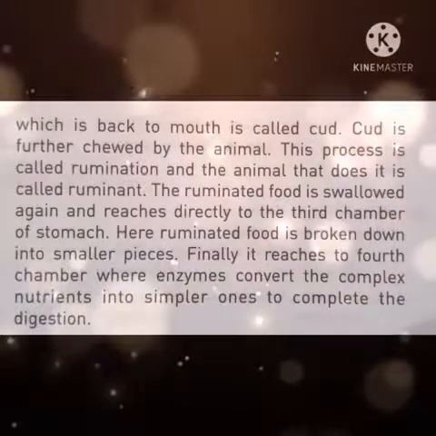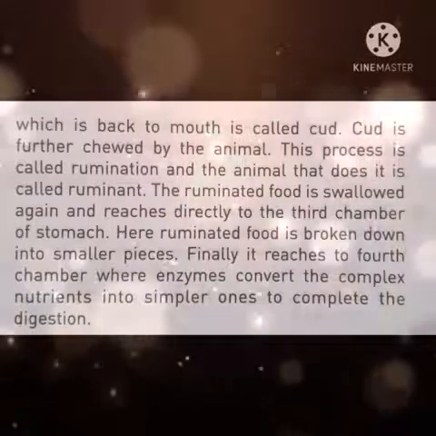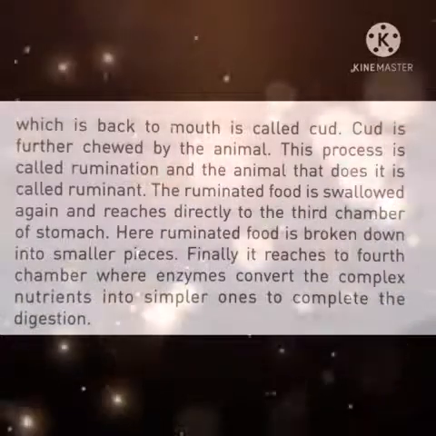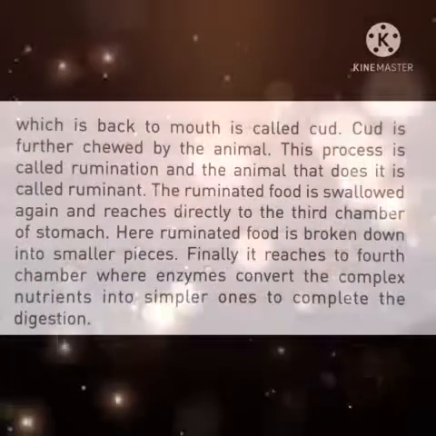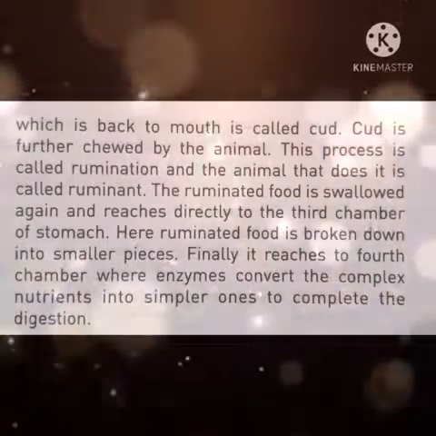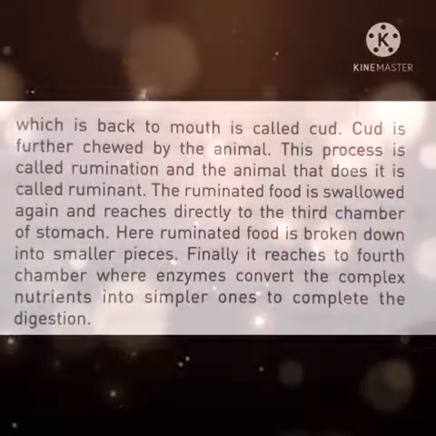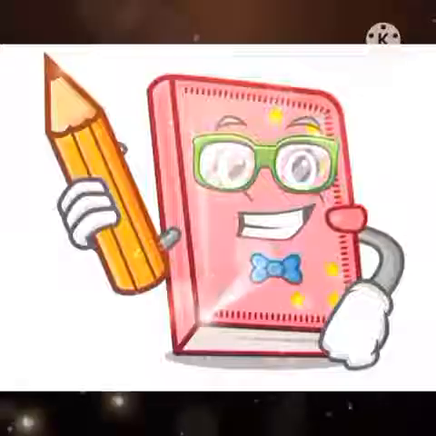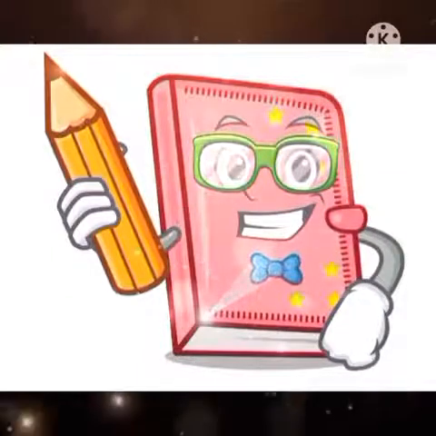The ruminated food is swallowed again and reaches directly to the third chamber of the stomach. Here the ruminated food is broken down into smaller pieces. Finally, it reaches the fourth chamber, where enzymes convert the complex nutrients into simpler ones to complete the digestion. We have completed our reading of the second chapter, that is nutrition in animals.